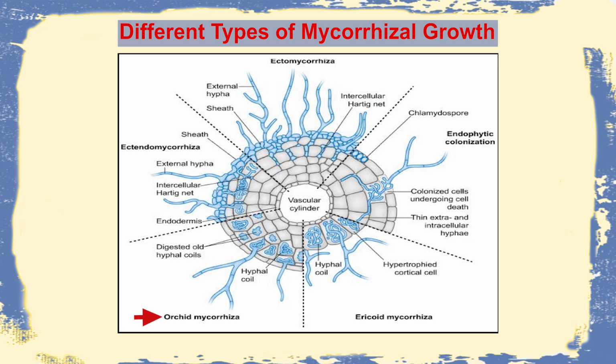For Orchid Mycorrhiza there is no sheath, but there are definite digested hyphal coils, and these hyphal coils sometimes get digested inside, providing nourishment. For Ericoid it is also providing a hyphal mesh in the internal cortical cells, and definitely by seeing the hyphae, by cutting a section along the plant root, we should be clearly able to identify what type of mycorrhizal association is growing in this particular plant.